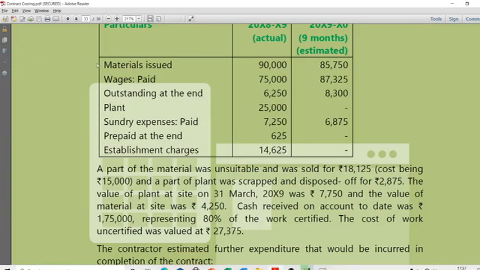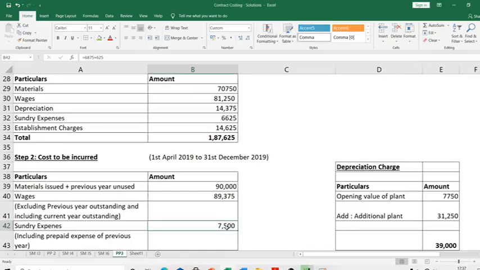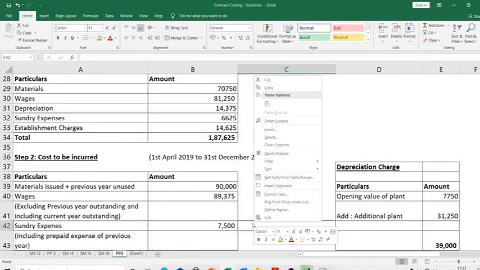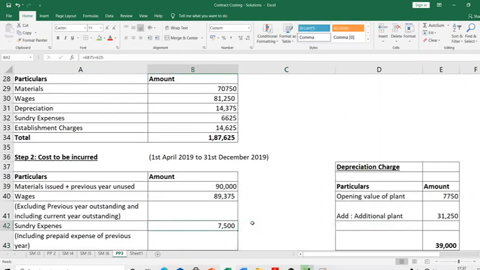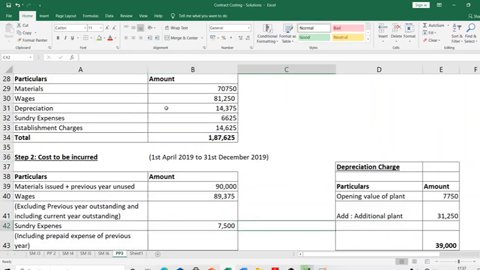Then sundry expenses: 6,875 was paid this year, but last year you paid 625, which still belongs to this year. So 6,875 plus last year's 625 will give me 7,500. Recognize it, because that 625 was not recognized last year, so I'm recognizing it this year.